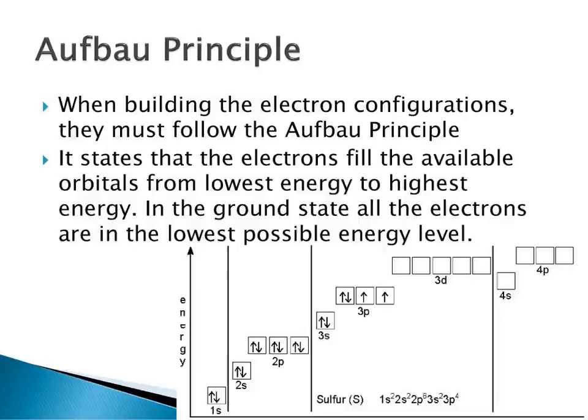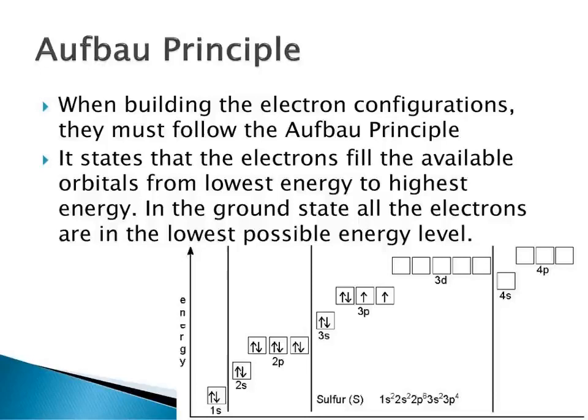Understood? Once a lower energy orbital is half filled, then it gets completely filled. After it is filled, where do the electrons go? They go to the next higher energy orbitals. The order of filling various orbitals per the Aufbau principle is given by the n plus l rule. See the picture: as energy level increases, 1s orbital, 2s, then 2p, then 3s, then 3p. So once one is filled, it keeps going to the next level.